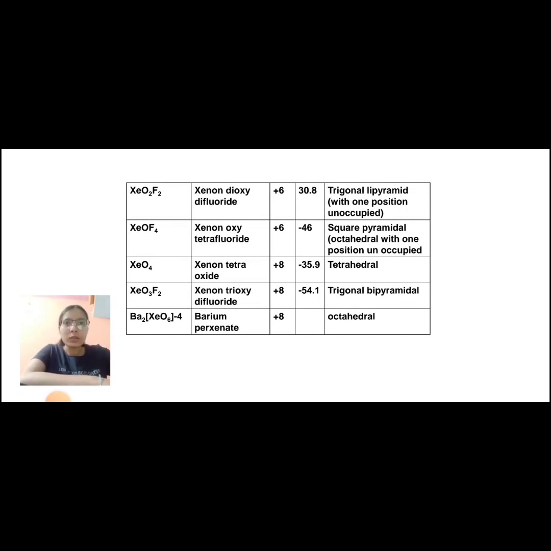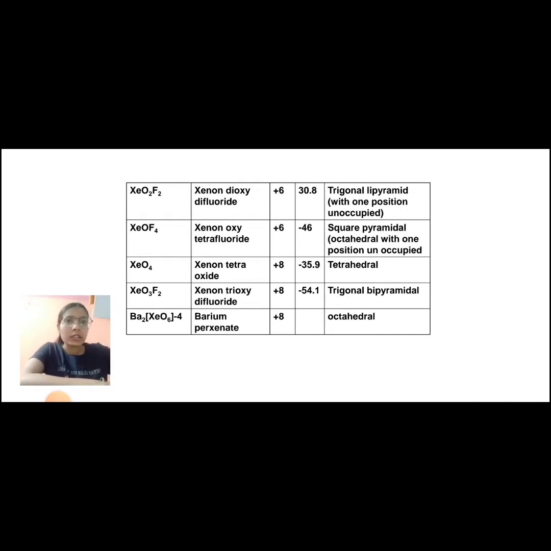The next compound is XeO4, xenon tetraoxide. Its oxidation state is +8. Melting point is -35.9 degrees Celsius. Its structure is tetrahedral. Next is XeO3F2, xenon trioxy difluoride. Oxidation state is +8 and melting point is -54.1 degrees Celsius. Its structure is trigonal bipyramidal.